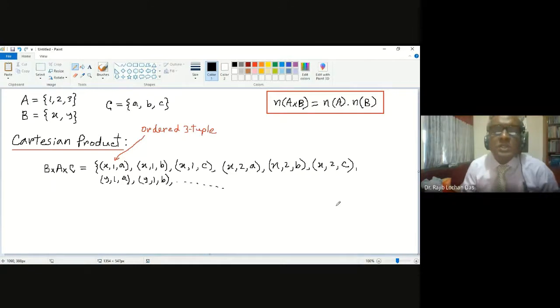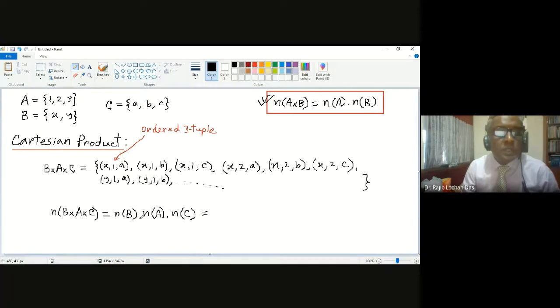Is that okay? Do you understand? Yes, sir. How many elements will be in the three-set Cartesian product, B cross A cross C? The same formula applies: the number of elements is the number of elements in B, A and C multiplied together.